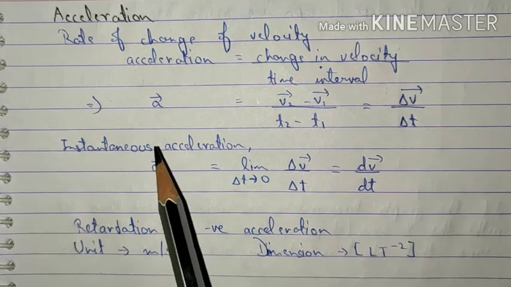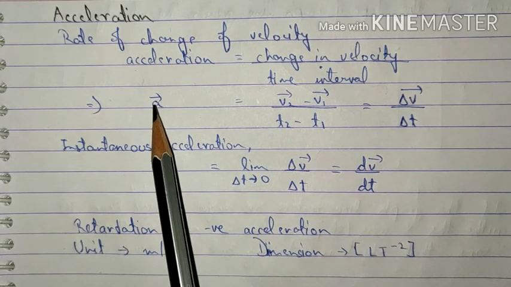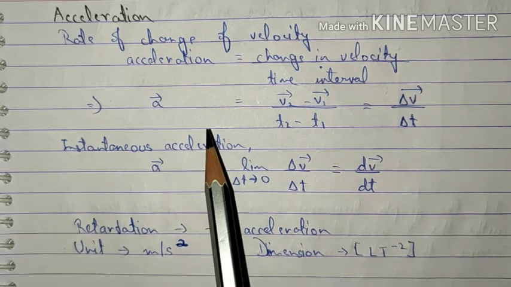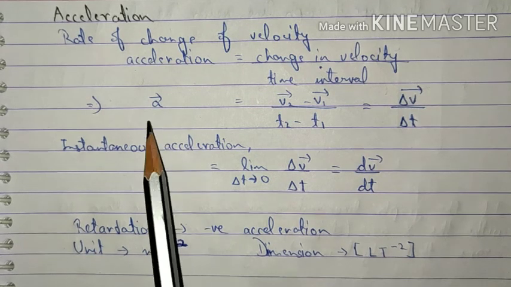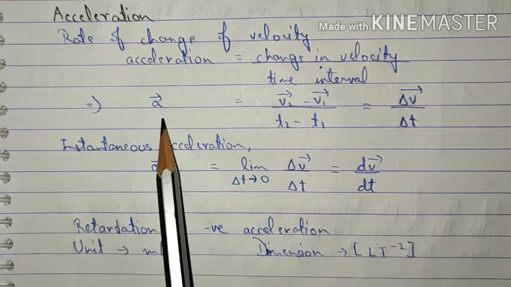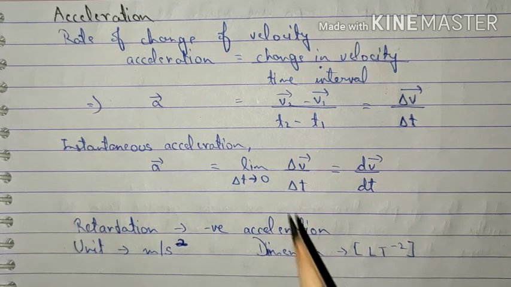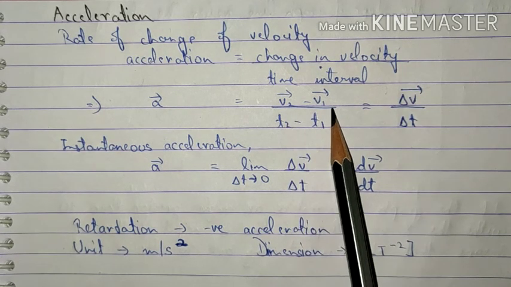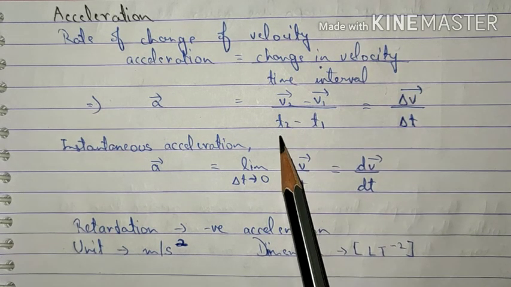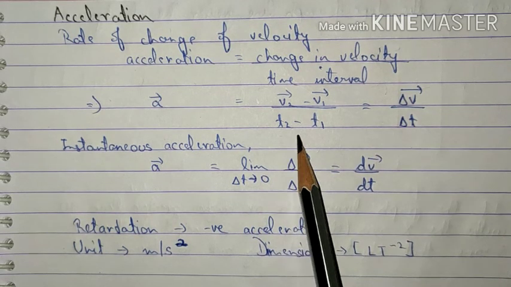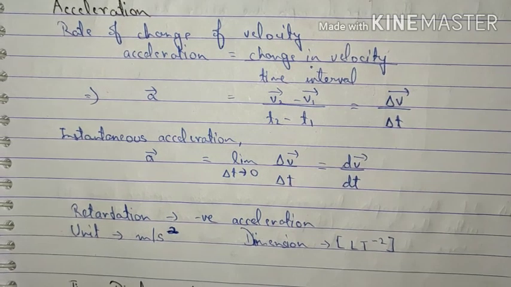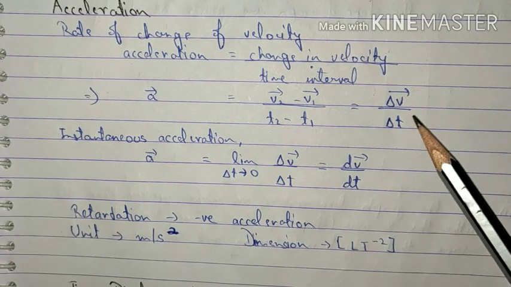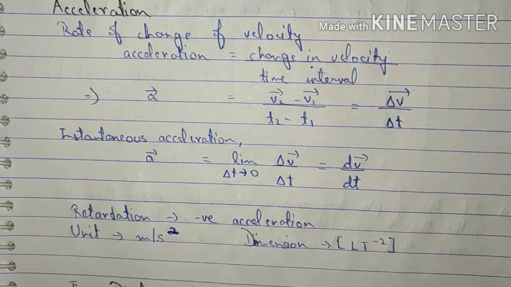We describe vector quantities with an arrow on their head. So vector A, that is acceleration, can be described as final velocity minus initial velocity whole upon final time minus initial time. That is change in velocity upon change in time.